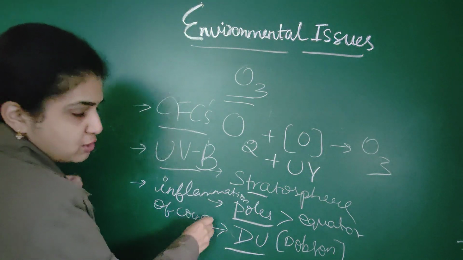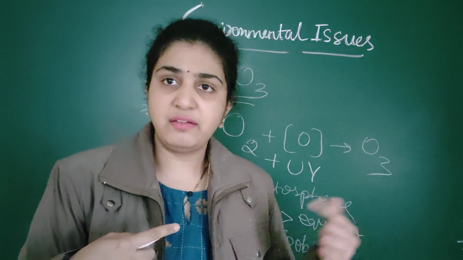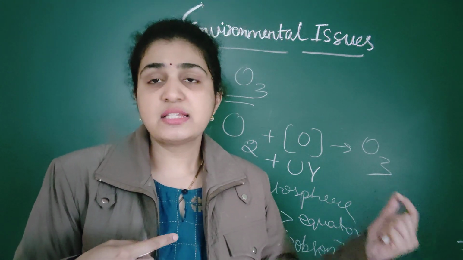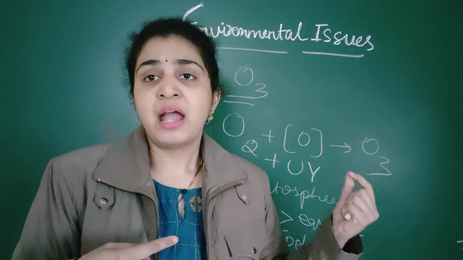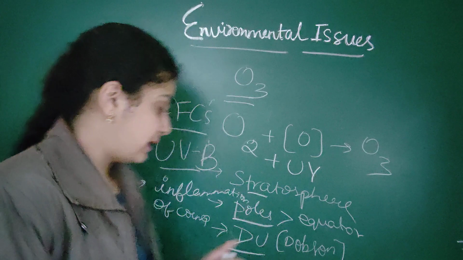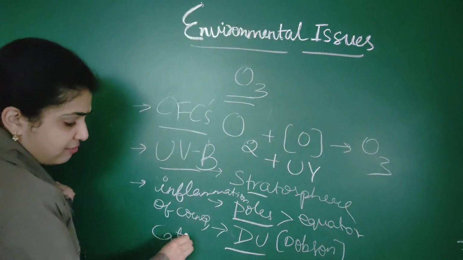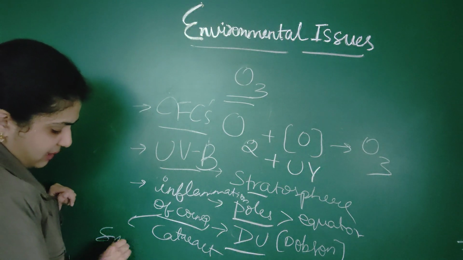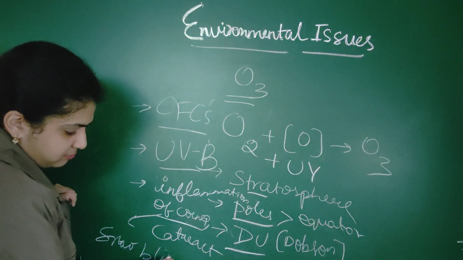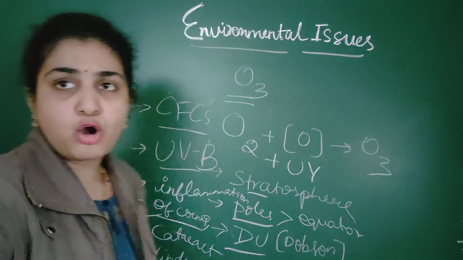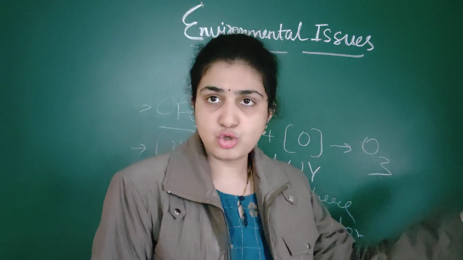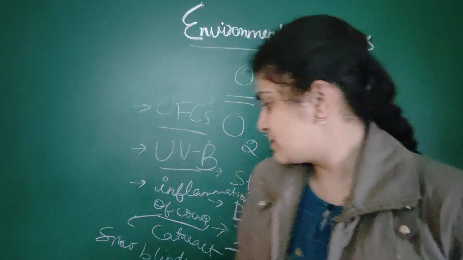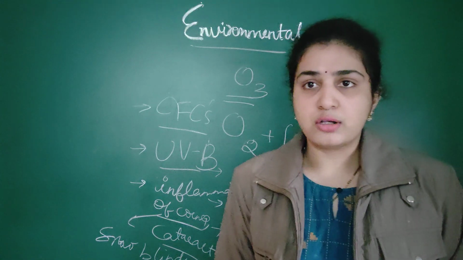There are two parts, the cornea and the sclera, in the eye, which we have already discussed. Inflammation of the cornea is also called snow blindness. So they will cause inflammation of the cornea, snow blindness, as well as cataract.